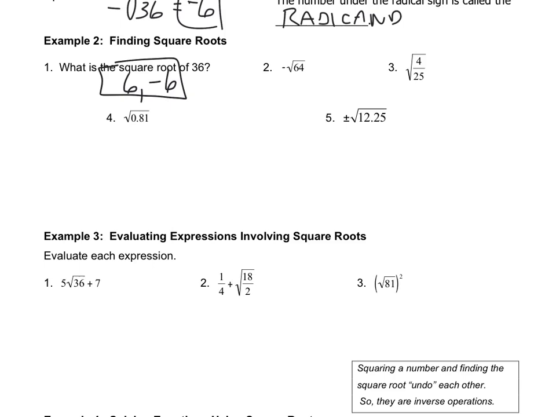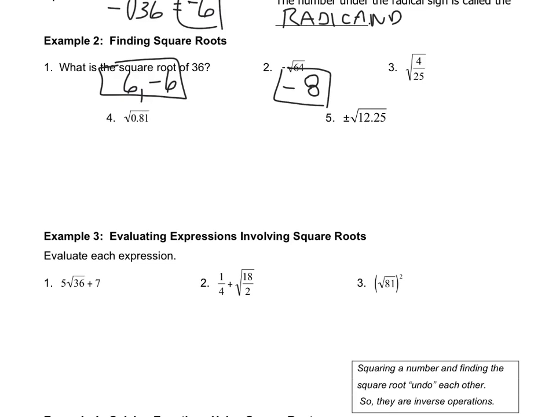The second one, though, the square root of 64 with the negative in the front, means we want only the negative square root of 64. Square root of 64 is a perfect square, so that would mean my answer is negative 8. Now here's one that's a little bit tricky. People get confused on this one, but really what we're going to do is look at this square root of 4/25.